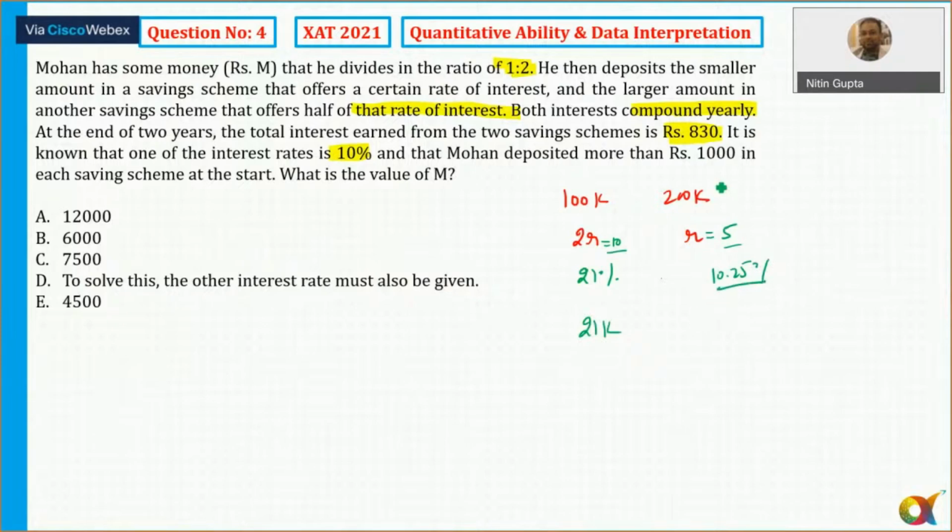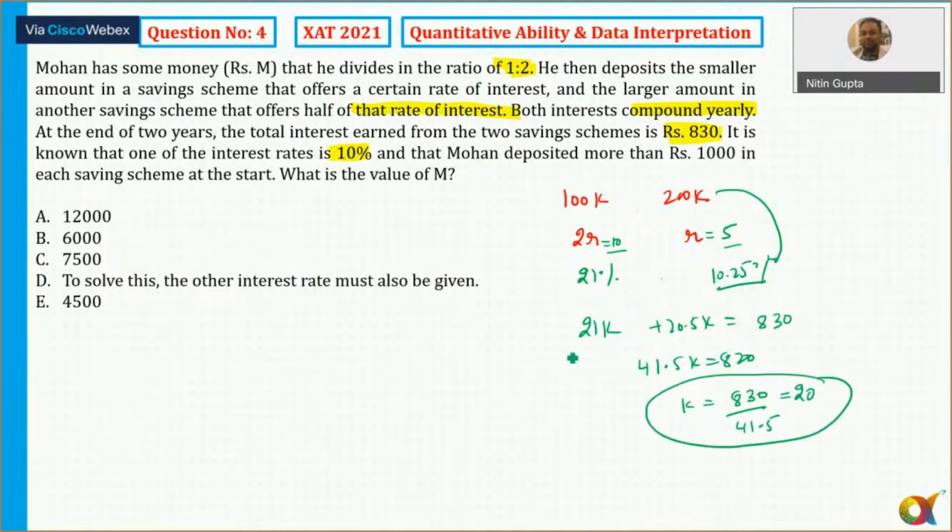And 10.25% of 200K comes out to be how much? That is 20.5K. And this sum is equal to 830. So you can observe this is 41.5, and it is exactly double: 41.5 into 2 is 83. So this is 20.